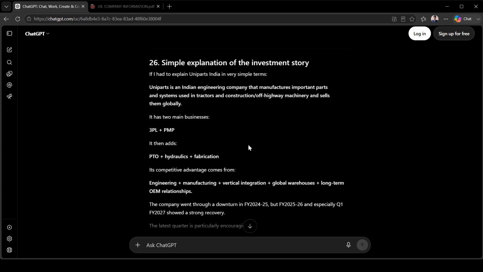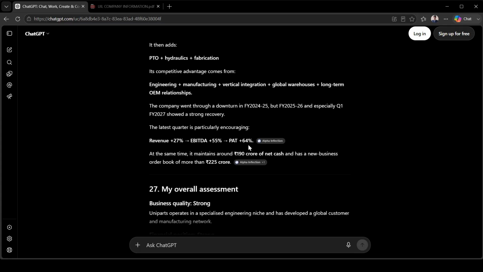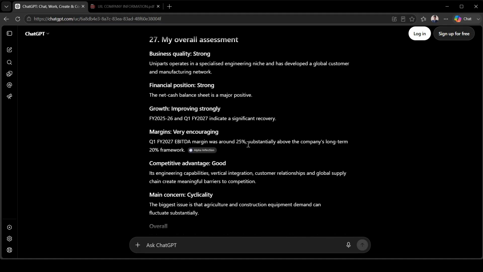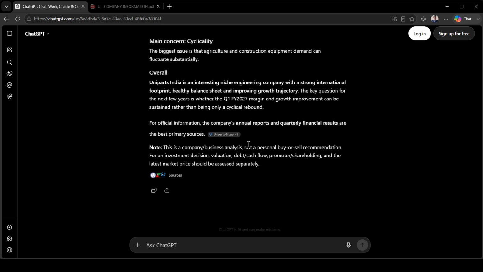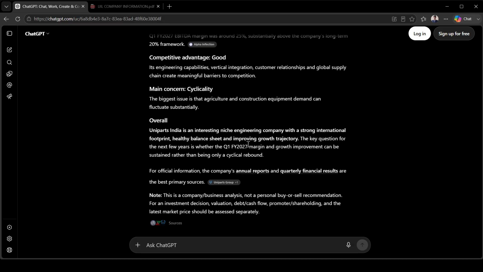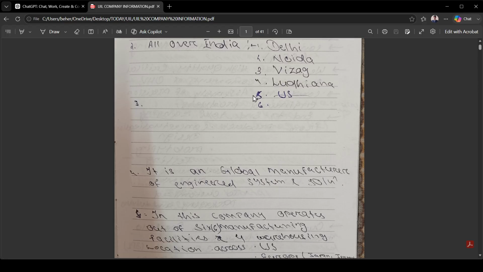Simple explanation, investment story: Uniparts India Limited. So my overall assessment of Uniparts India Limited. So that is my overall aspect of Uniparts India Limited. So I think you understand what I'm saying. So one more topic, which is also among the most important topics in Uniparts India Limited. That one is also the same thing, just so you can remember. So that's good for you and me. So that is my handwritten note.